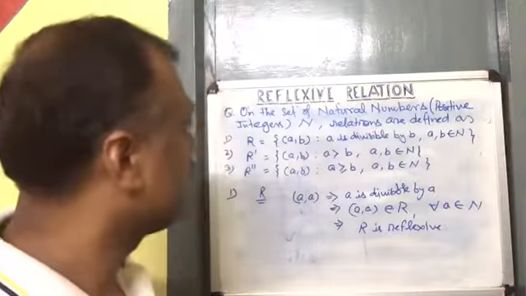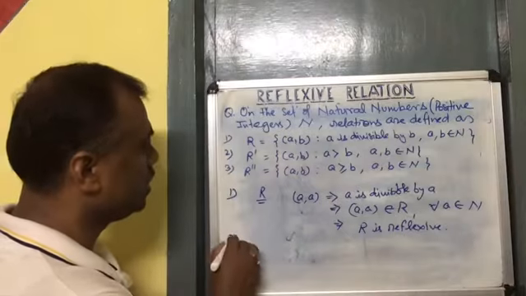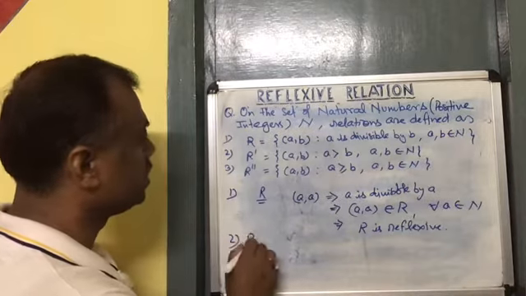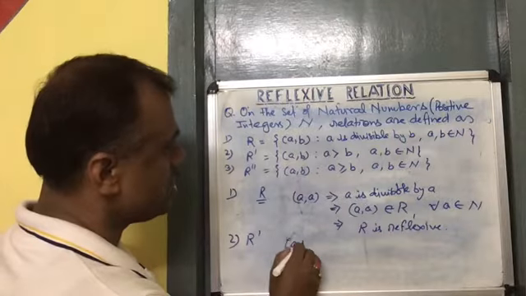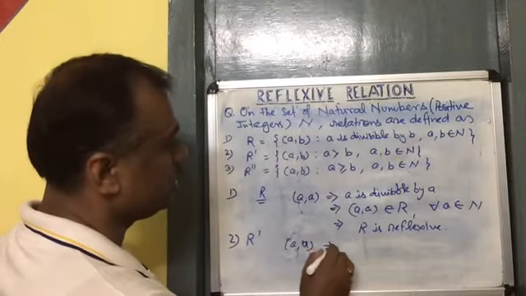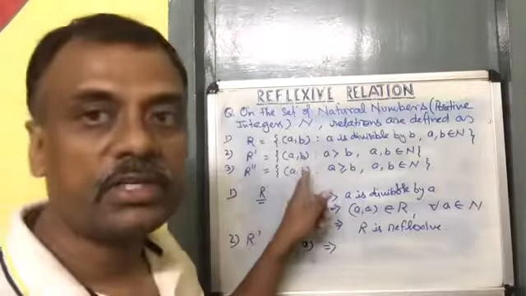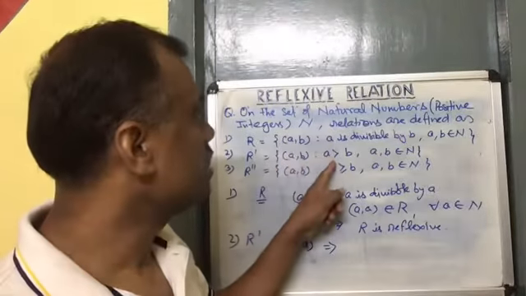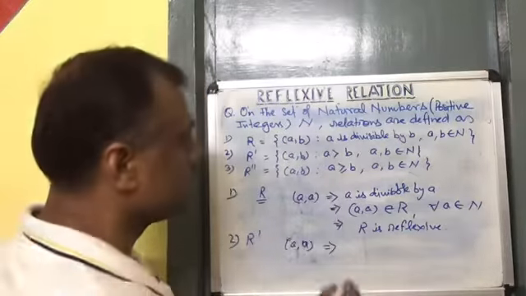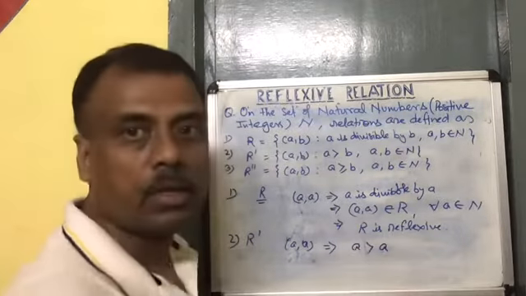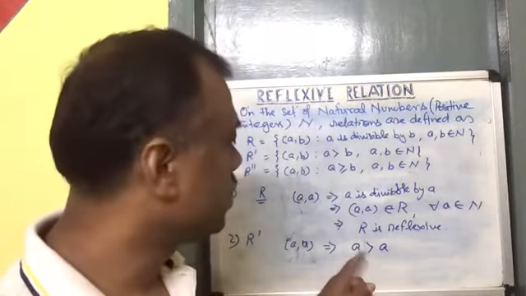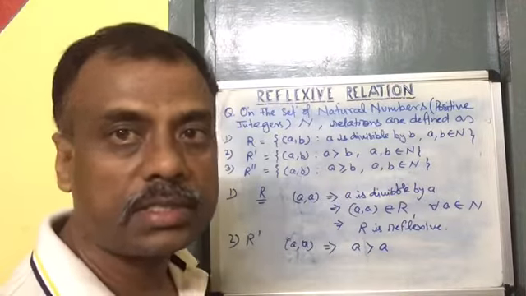Okay, let us go for the another, R dash. For R dash, consider A. What is the relation? A is greater than B. So this means A is greater than A, which is not possible because any number is not greater than itself.